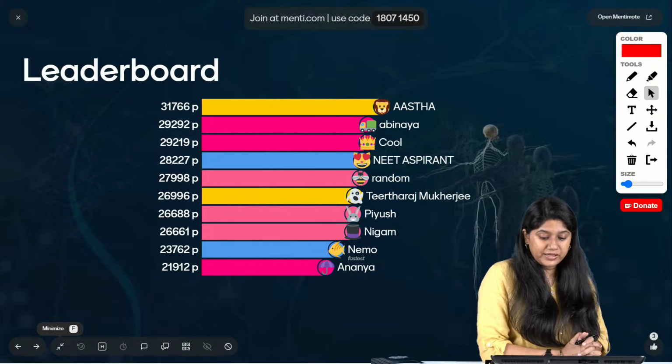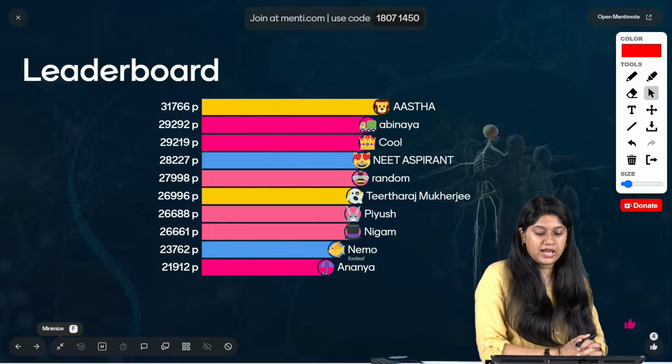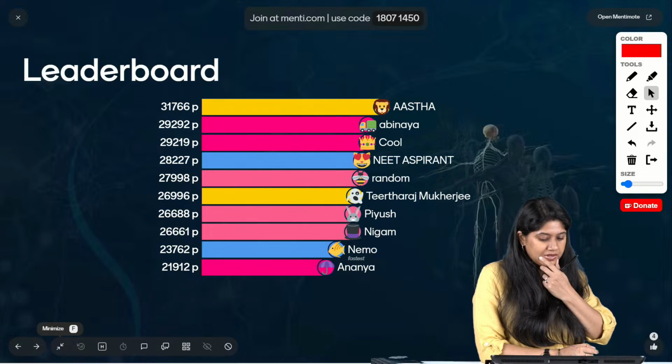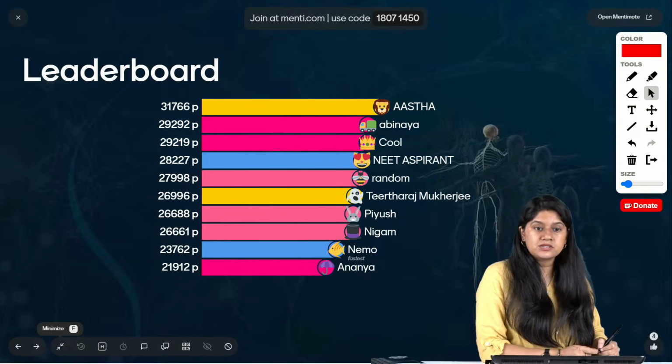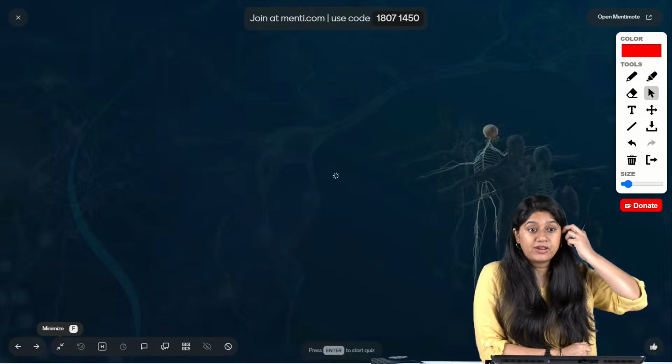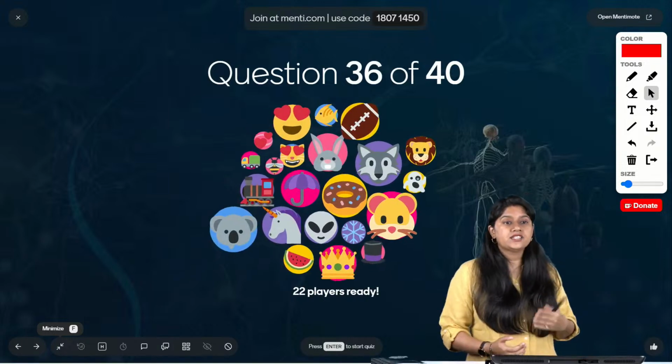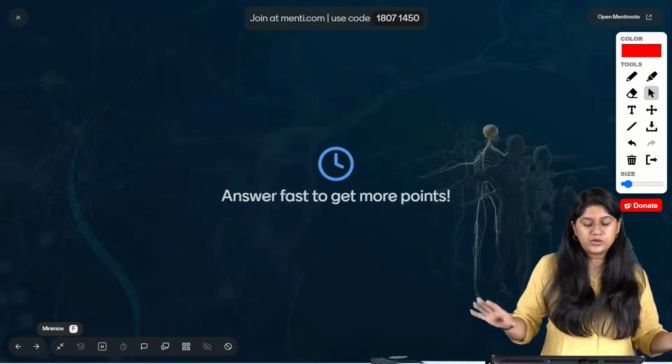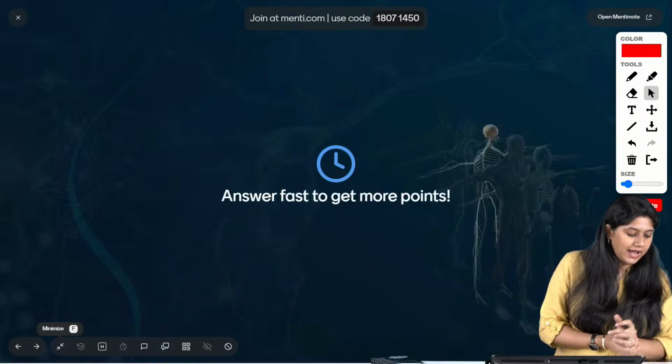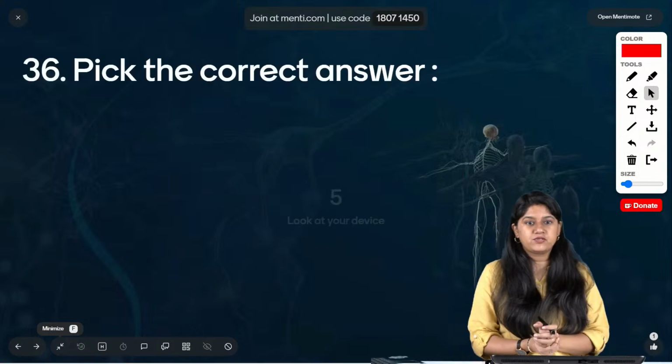Okay, fastest is Nemo, then we have Astha, Abhinaya, Ashwini, NEET aspirant, Random, Teerth, Raj, Piyush, Nigam, Nemo and Ananya. Congratulations. Right, we have the last 5 questions everyone. Last final 5 questions. Without taking a break, let's quickly take a look at the last five questions.